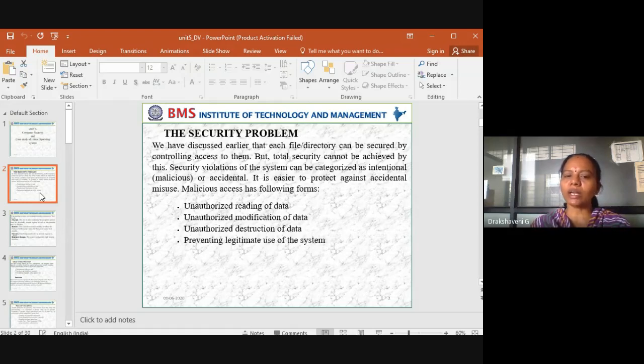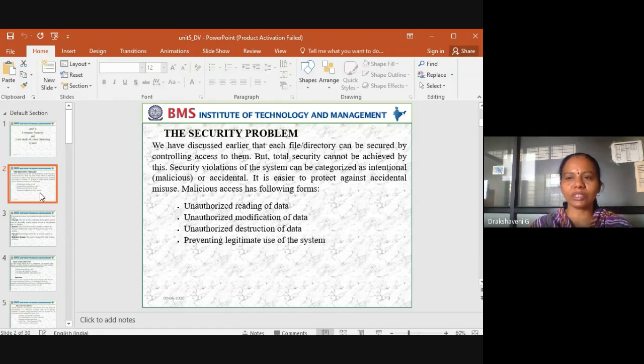Another is unauthorized modification of data. Suppose we have personal details, maybe my bank details, whatever bank balance is there. The privileges given are only for the bank, so other persons cannot modify the data.